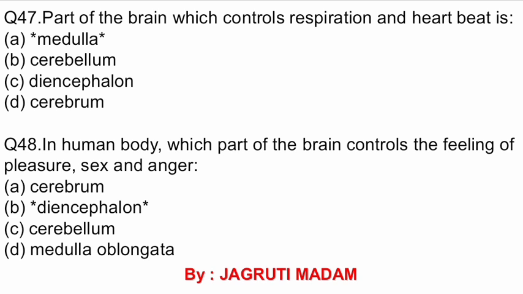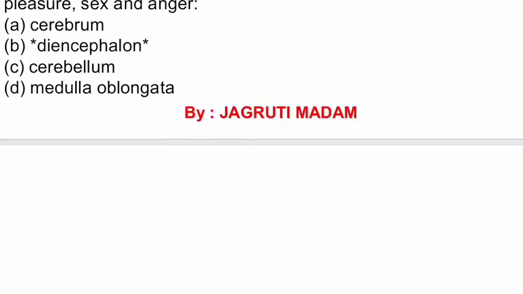The part of the brain which controls respiration and heartbeat is, options are medulla, cerebellum, diencephalon, cerebrum. The correct answer is medulla. Question 48. In the human body, which part of the brain controls the feeling of pleasure, sex and anger? Options are cerebrum, diencephalon, cerebellum, medulla oblongata. The correct answer is diencephalon.